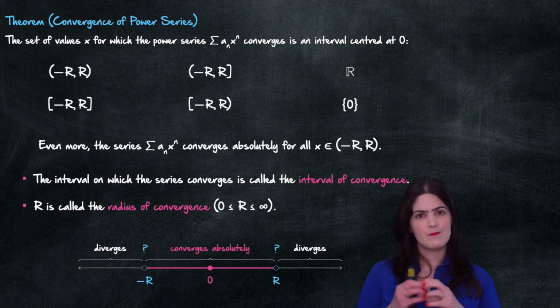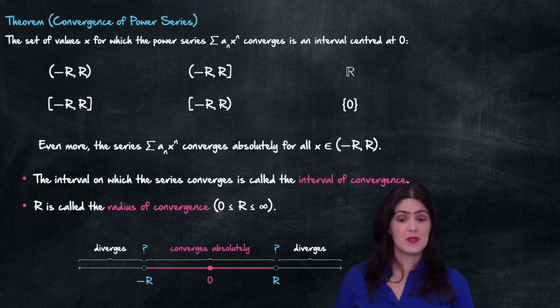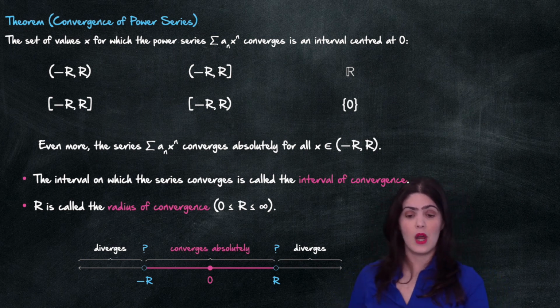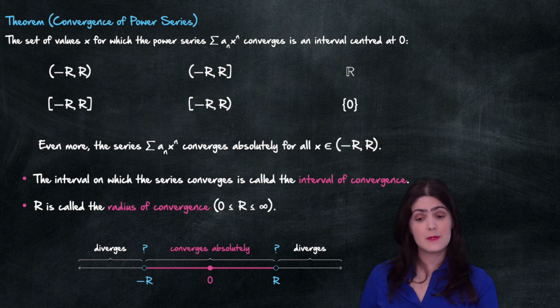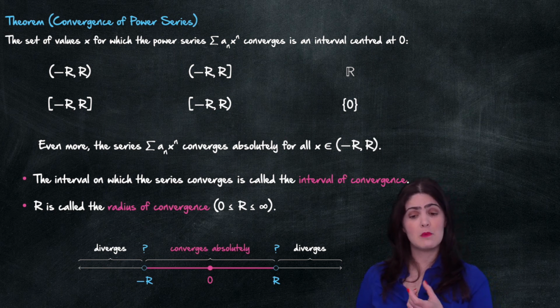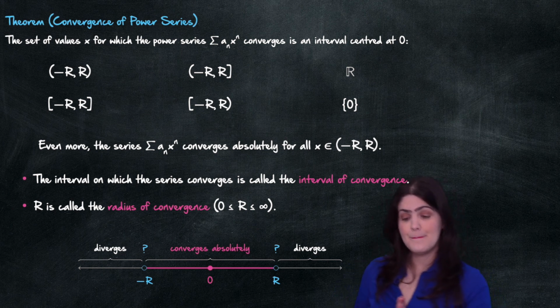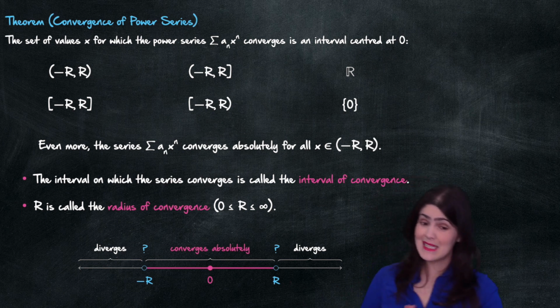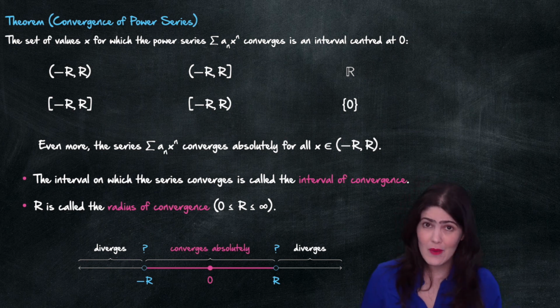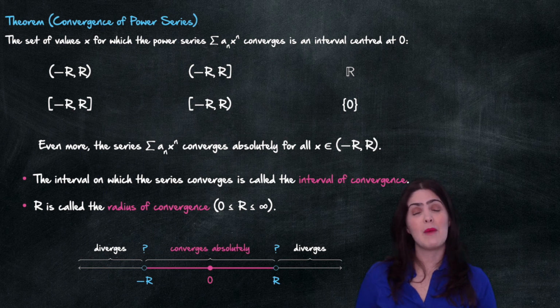So here there is a picture of what this theorem is telling us. You see, if we start centered at 0, if we go r units to the left, r units to the right, then my series converges absolutely in this pink region that I have. If x is bigger than r or less than -r, then my series diverges. But when x is -r or r, I have no idea what's going on. My theorem doesn't tell me what happens there.